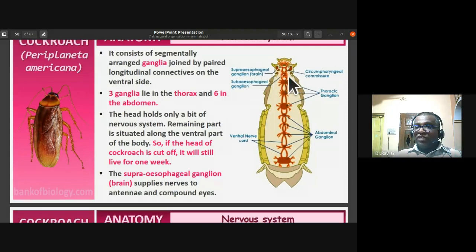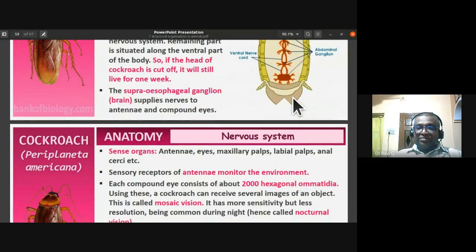The supraesophageal ganglion is the brain. It is located so that it supplies nerves to the antennae and compound eyes. There is also a subesophageal ganglion, and circumpharyngeal commissures connect them. The supraesophageal ganglion is called the brain of the cockroach, and it connects the nerves to the antennae and compound eyes.